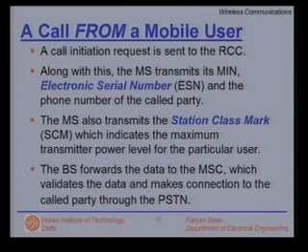So, it validates the data, makes the connection to the called party through the public switched telephone network if it is to a landline number or to another mobile. But how to make a call to a mobile is already known to you. We follow that procedure. Again, you may hear a series of beeps or a silence period while all this activity is taking place until you hear the first ring.